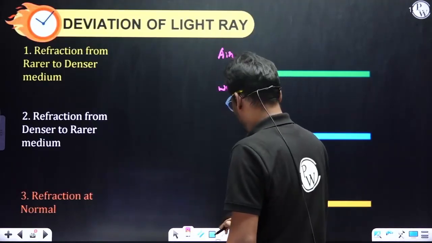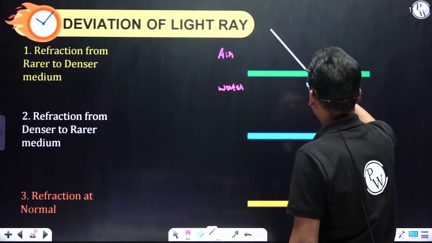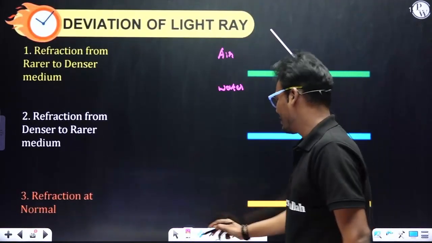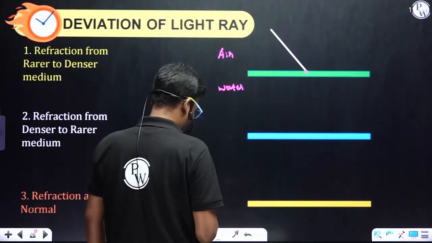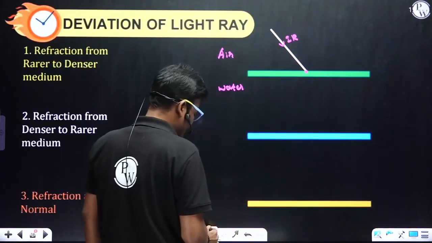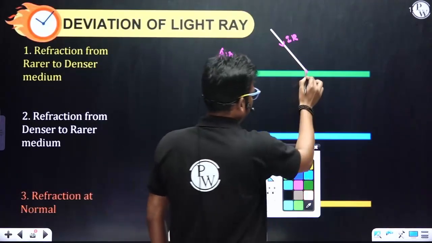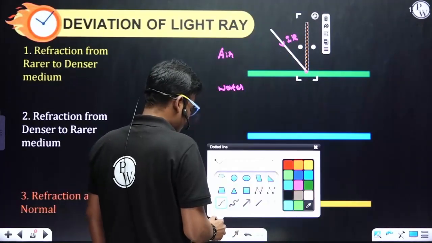Here I'll consider this is the incident ray, and this is the point of incidence. From the point of incidence, I consider a perpendicular to the surface which is separating two media.